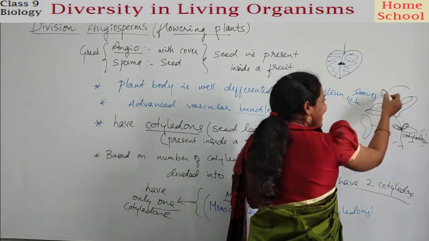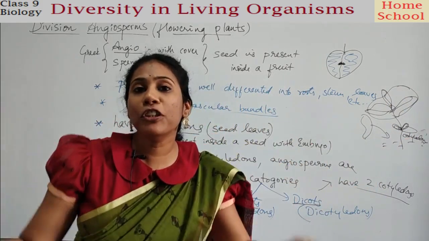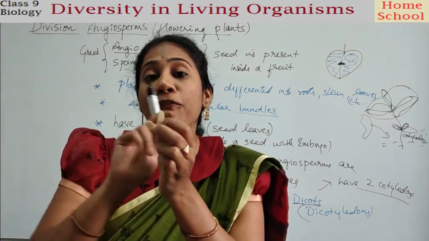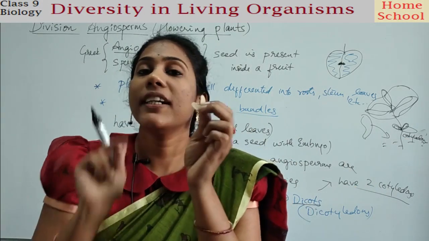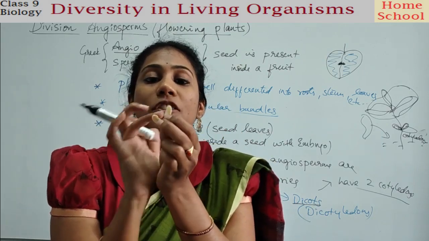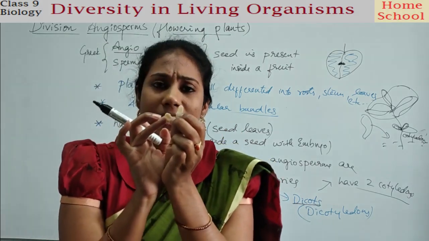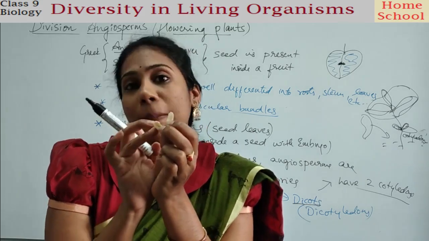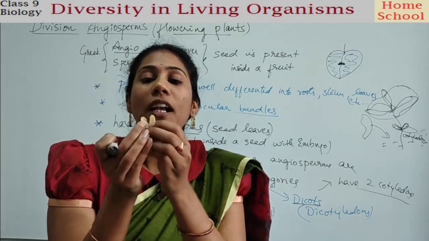Say, till these actual leaves are formed, the plant should get food. It should get nourishment. So who will look after giving food to the plant body till the leaves arise? These cotyledons only. During seed germination, these cotyledons will grow out to be smaller leaves, which are not actually true leaves. Just leaf-like structures which help in giving food to the small growing plant body. This is what we call cotyledons.